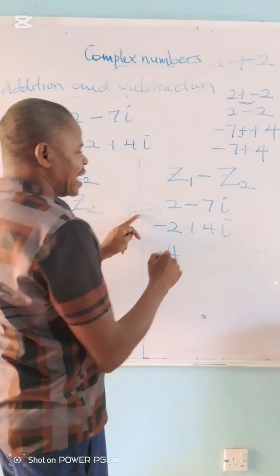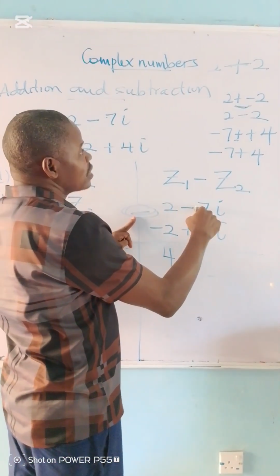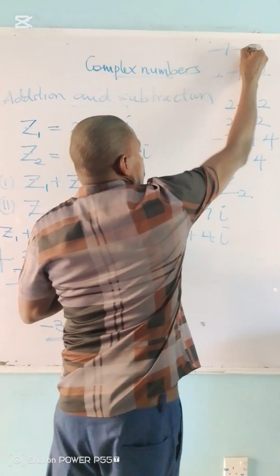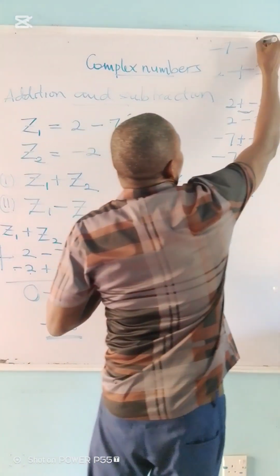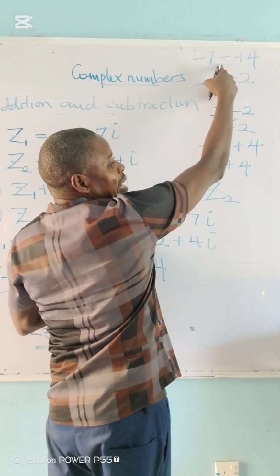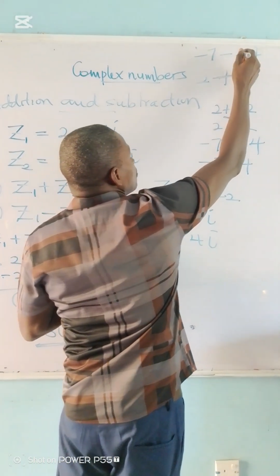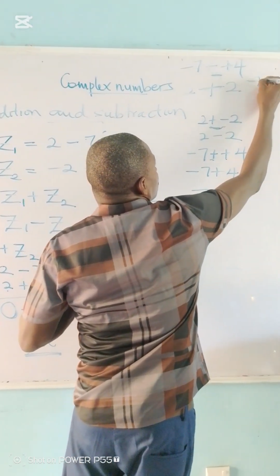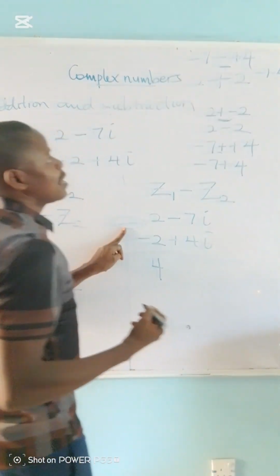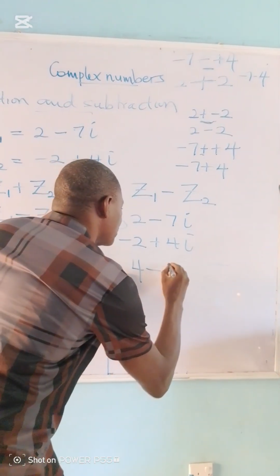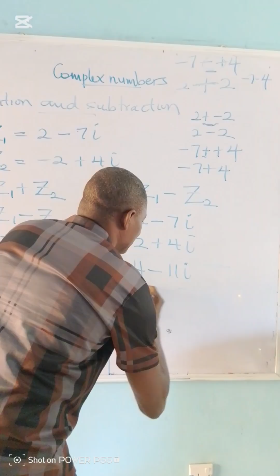Second one, we have minus 7 minus plus 4. See, the two signs are not the same, so the two of them become minus. So we have minus 7 minus 4. And minus 7 minus 4 should give us minus 11. So we have minus 11i. That will be the answer.